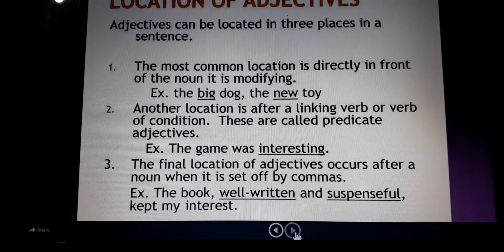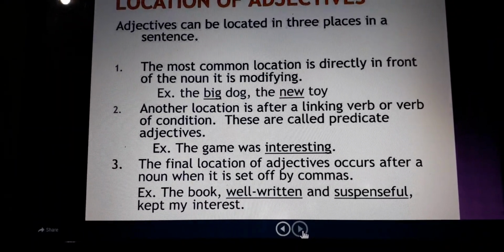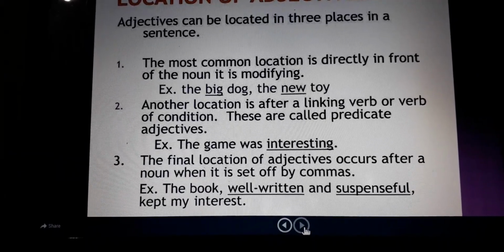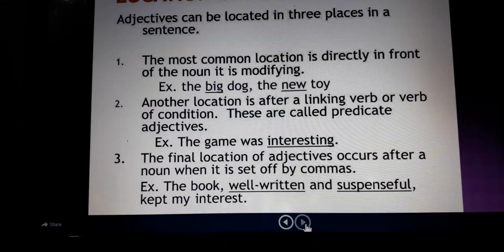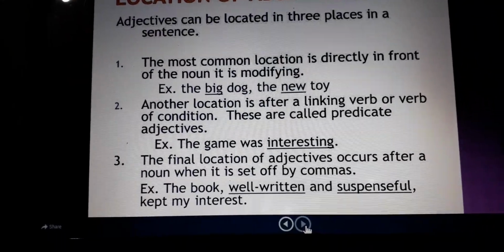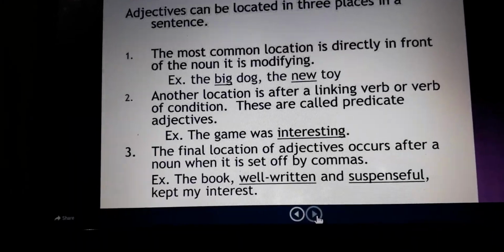The most common location is directly in front of the noun it is modifying. See, the big dog, the new toy. As we already know, adjectives are used along with the noun, and before the noun it is modified.